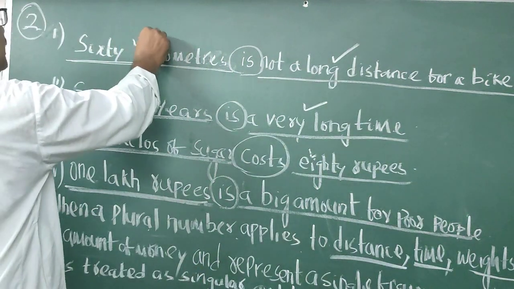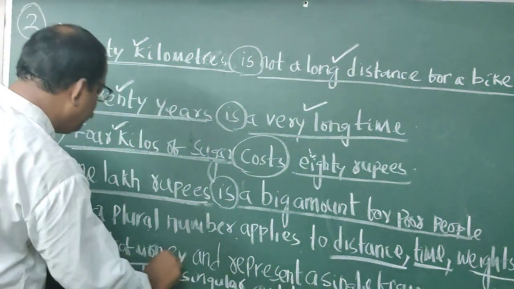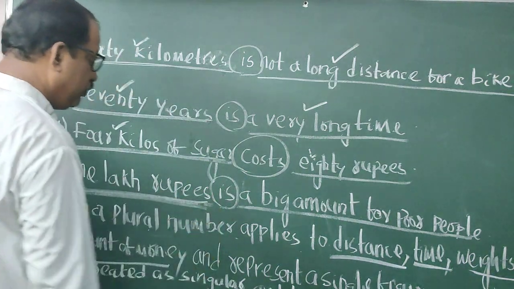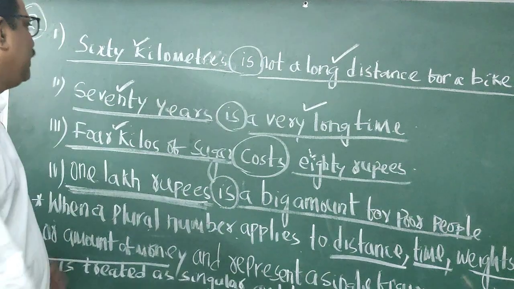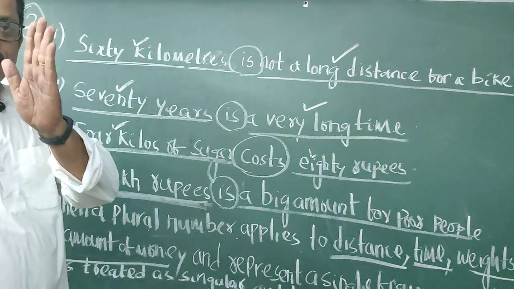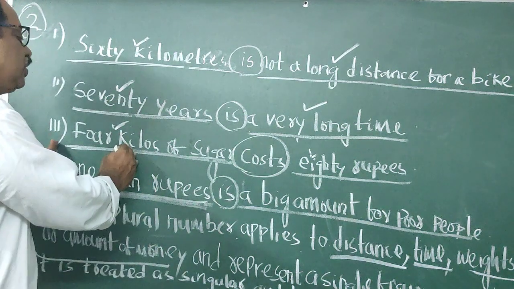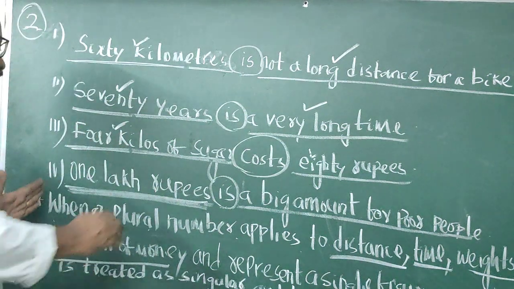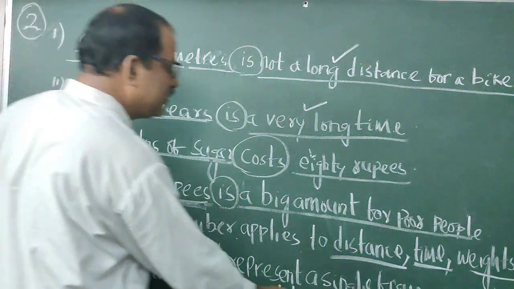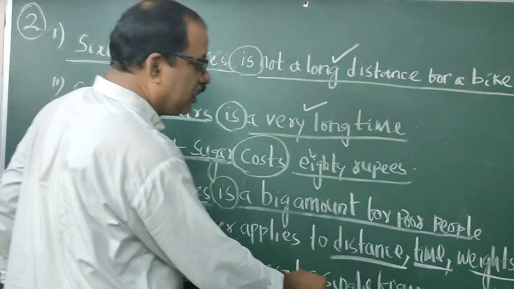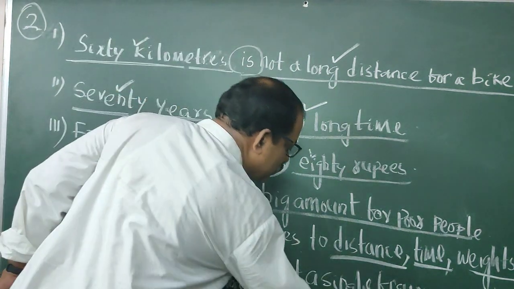So here distance, here time, here weight, and amount of money. This applies to amounts of money, and represents a single figure or quantity. 70 kilometers is a single figure. 70 years is a single figure. 4 kilos of sugar is a single figure. 1 lakh of rupees is a single bundle. And what represents a single figure or quantity is treated as singular and takes a singular verb.